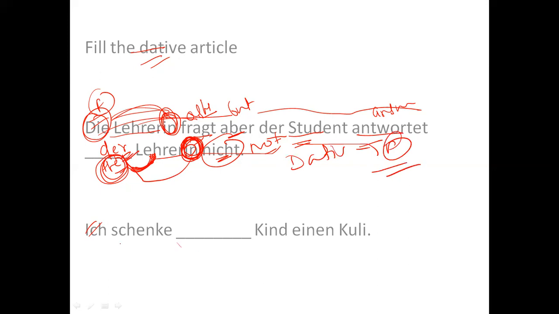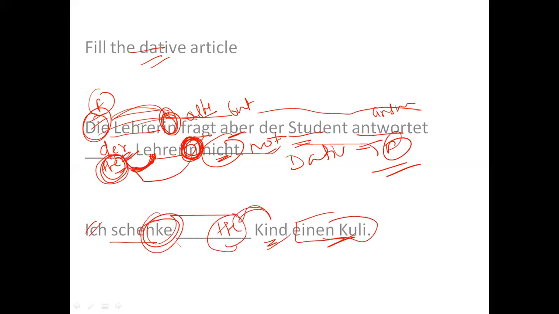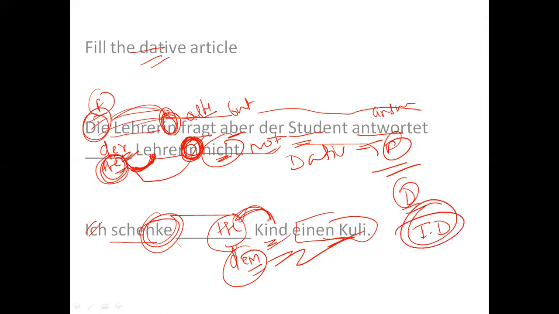And here it says, ich gebe Kind einen Kuli. I'll give the child a pen, right? So again, what is the? The is for child, right? And here, hence, I should write dem Kind, right? So this was all about articles, but only definite articles. We still need to discuss indefinite articles, which we will cover in our next class, right?